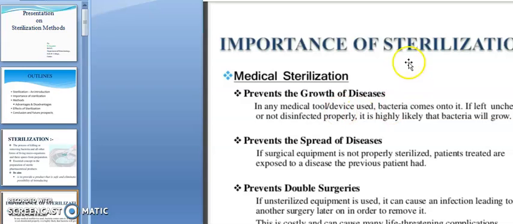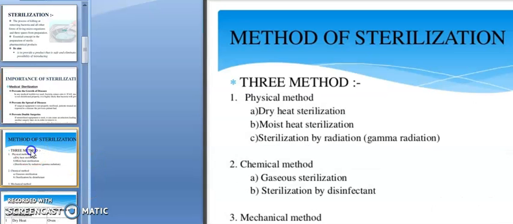See, another usage of sterilization is that it prevents the spread of diseases. Just now we have discussed that. It prevents double surgeries. If you don't follow proper sterilization during surgery, the patient will get infected again. The problem will be doubled, and the patient needs a second surgery. To avoid that, we must follow the proper sterilization method.